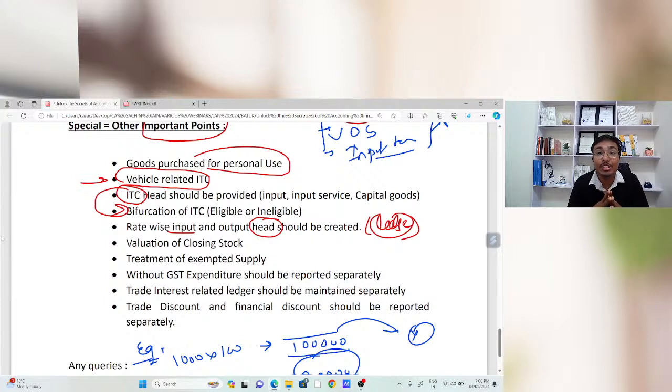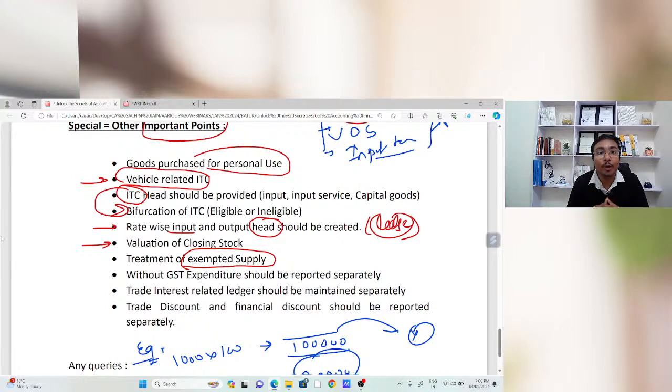Otherwise, you will not be in a situation to generate the rate-wise summary. That is the reason we need to put the same. Valuation of closing stock we had already discussed. Treatment of exempted supply: if your industry is dealing in exempted supply, you just need to select the head exempted, or the head taxable, so that whenever you generate the report, your exempted supply is shown separately and your taxable supply is shown separately, so that the complete report will be there.